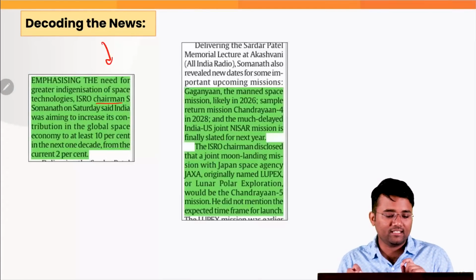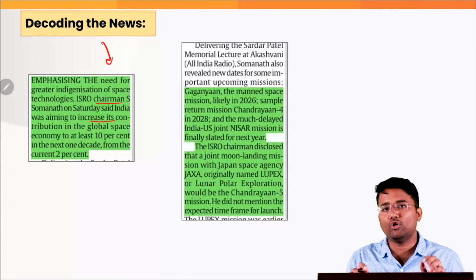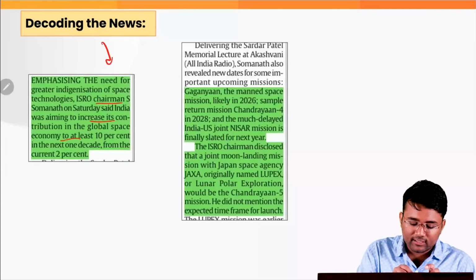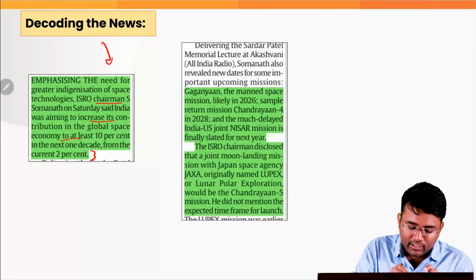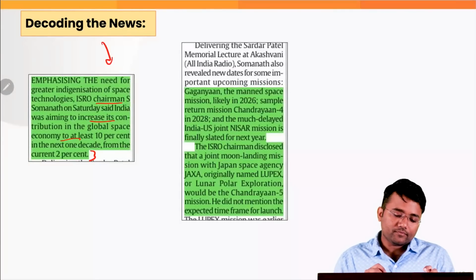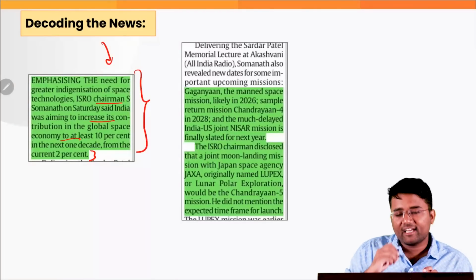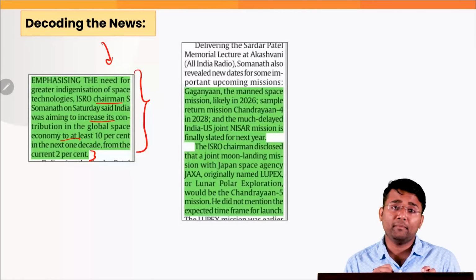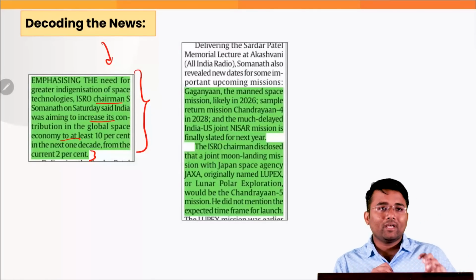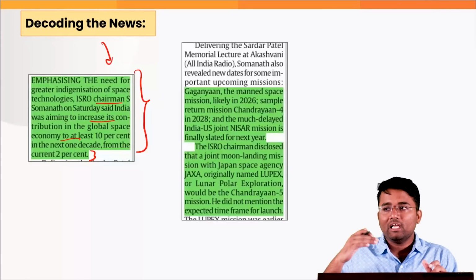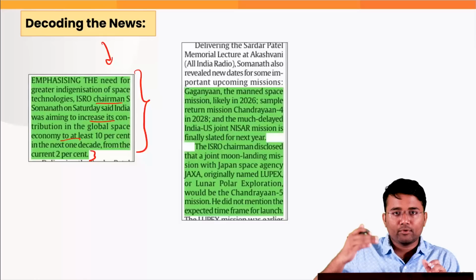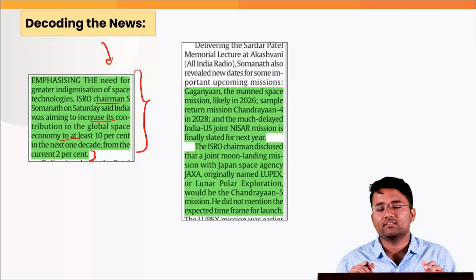Somnath ji, on Saturday, said that India was aiming to increase its contribution to the global space economy to at least 10% in the next one decade from the current 2%. Now, why is this particular paragraph important for your exam? Because in many cases, you can relate your conclusion with some of the government targets to show that futuristic or optimistic approach in your concluding remarks.